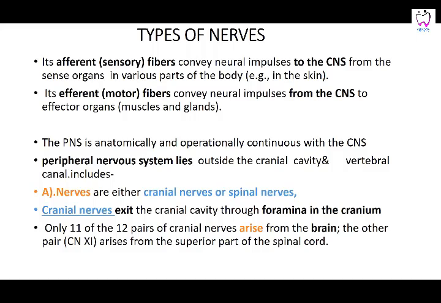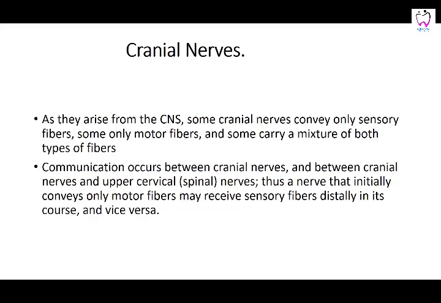Cranial nerves exit through the foramina of the cranial cavity. They arise from the brain, and 11 of the 12 pairs arise from the brain, while the other pair, that is the 11th, arises from the superior part of the spinal cord.